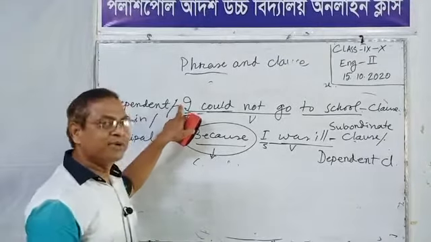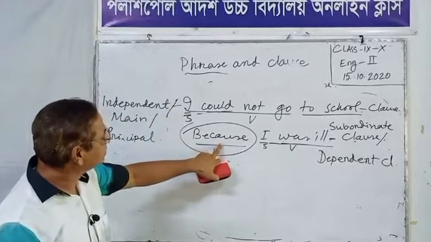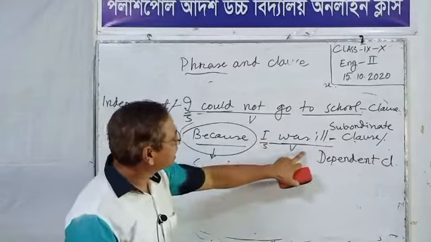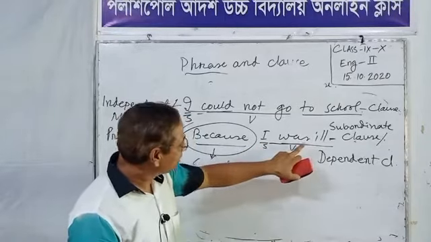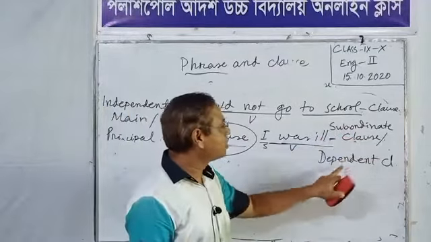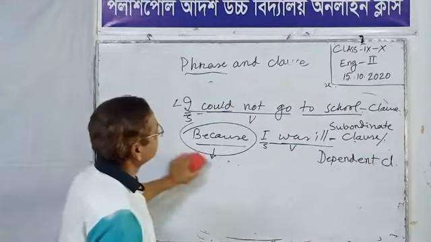But when a subordinating conjunction is used before a clause, we call it a subordinate clause or dependent clause. But dear students, look at the board.